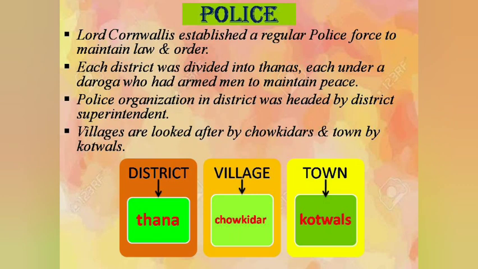Governor General Lord Cornwallis is credited with establishing a regular police force in India. From 1792, every district was divided into a number of thanas. A daroga was the head of the thana. He was assisted by policemen in the maintenance of law and order. The darogas of various police stations were under the district superintendent, who was generally a British. The chowkidars or watchmen looked after the villages. The kotwals maintained law and order in the town.